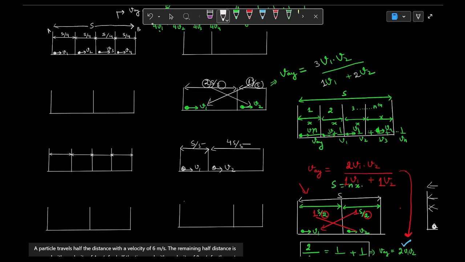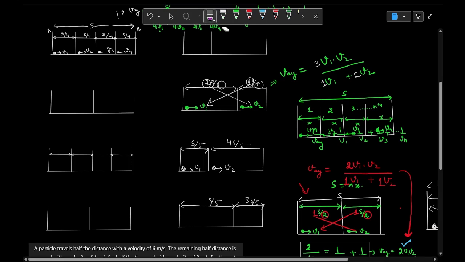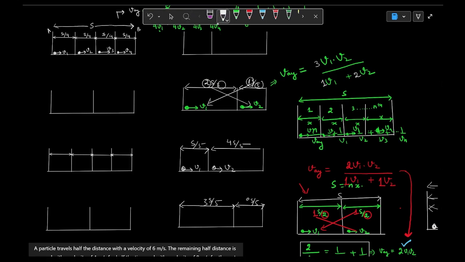I'm taking another question. Let us take 2s by 5 and 3s by 5. I think I should take the distance as 3s by 5 because it is longer, and this as 2s by 5.